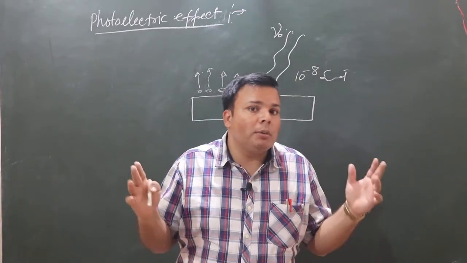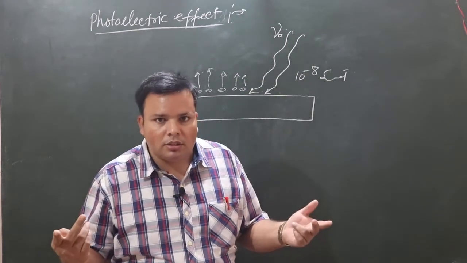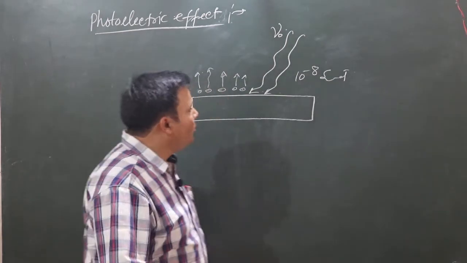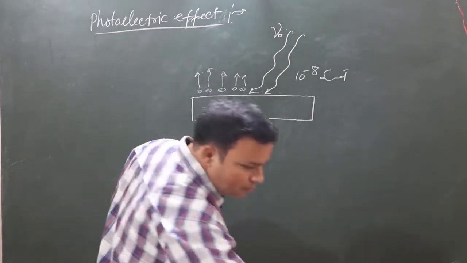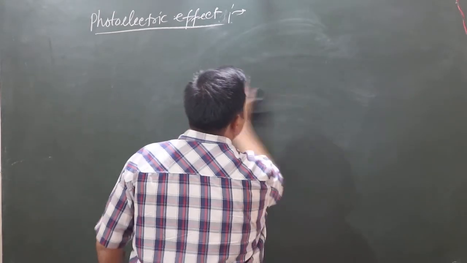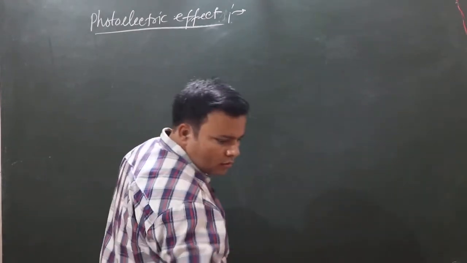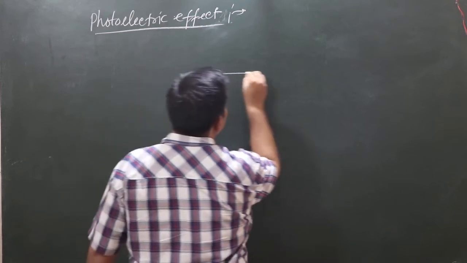This is the most important question in front of us. What is the evidence? So for evidence, we will arrange a setup.